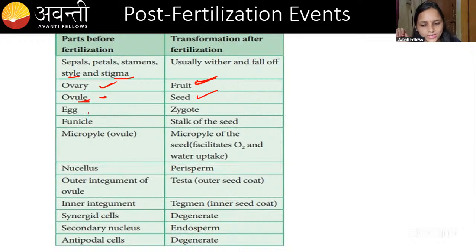Okay. Then coming to the egg. All know that the egg is converted into the zygote, right? We have studied the funicle, right? The funicle helps the attachment of the ovule to the placenta. Now it becomes the stalk of the seed. Have you seen the whole pea, guys? It will look like this.